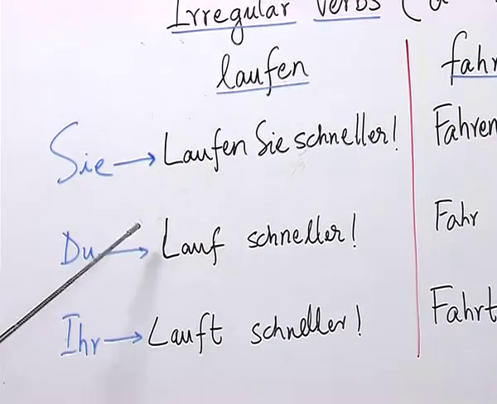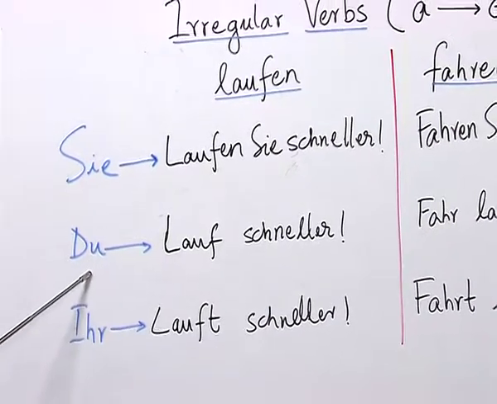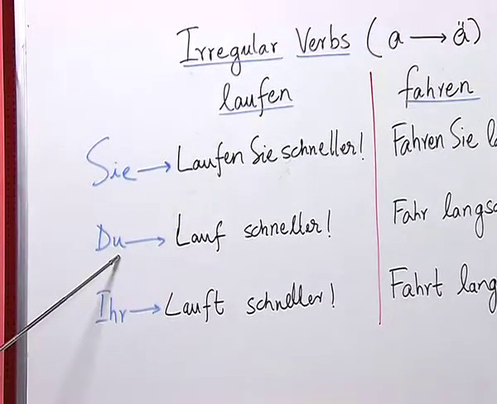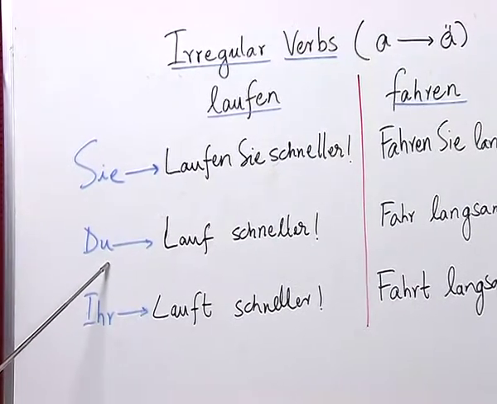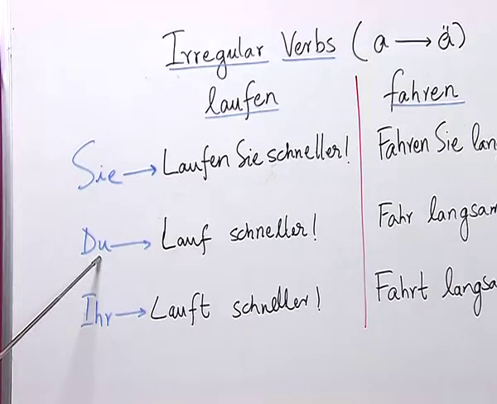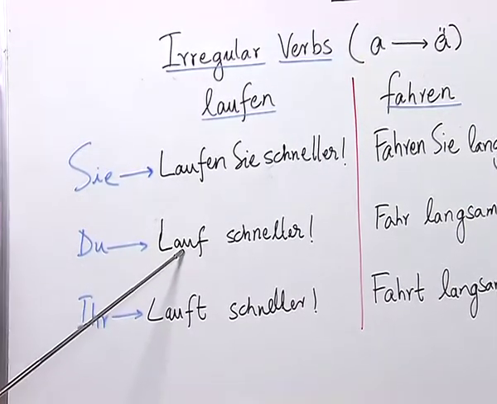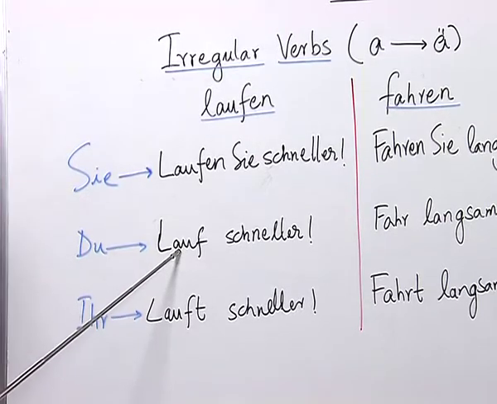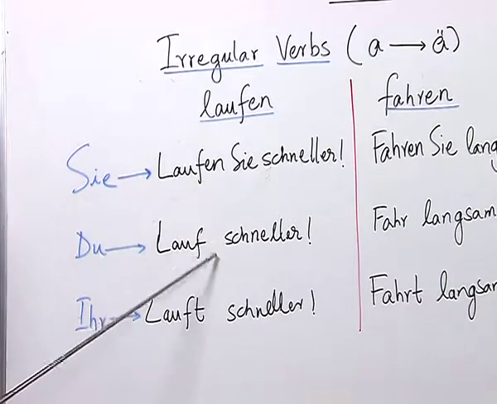However, there is a change happening for an imperative sentence made with the pronoun du. If you remember, for the verb laufen, we conjugate it with du as läufst, where there is an umlaut. But in the imperative, there is no ä, that is a with umlaut, and there is no st ending also.